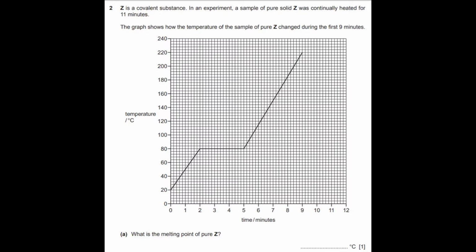Okay, let's have a look at this question. Z is a covalent substance. In an experiment, a sample of pure solid Z was continually heated for 11 minutes. Here we've got a graph. On the y-axis, we've got temperature measured in Celsius. On the x-axis, we've got time measured in minutes. From 0 to about 2 minutes, it was about 80 degrees. Then from 2 minutes to 5 minutes, the temperature stayed the same, so there's a change of state. And from 5 to 9 minutes, the temperature gradually increased. What is the melting point of pure Z?